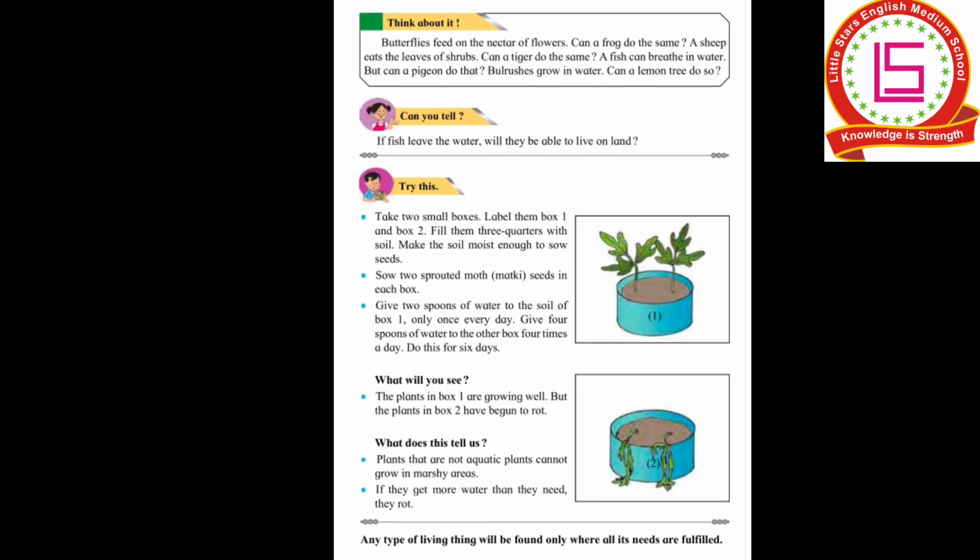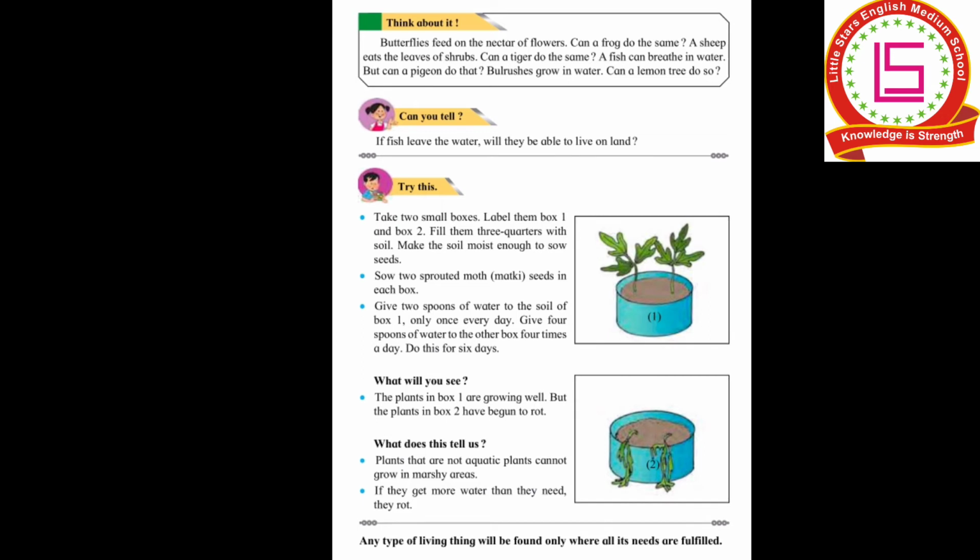What is the meaning said over here? That to a particular thing, you should give whatever is its capacity. As in box number 1 and box number 2, we have added four equal quantities of seeds, that is matki. So matki needs less water, we have understood from this example, and if we give it too much water it will begin to rot, and if we give it an equal quantity of water it will grow very well.